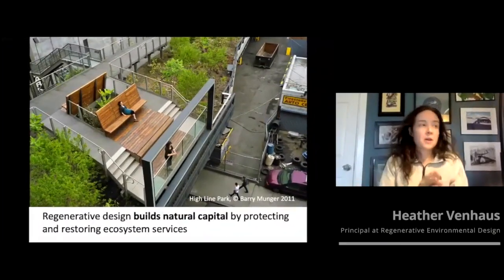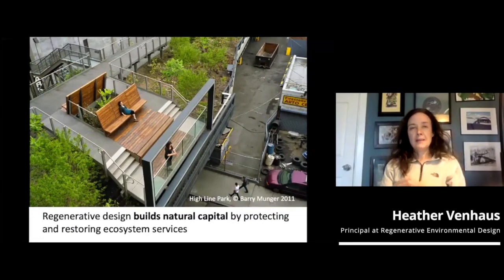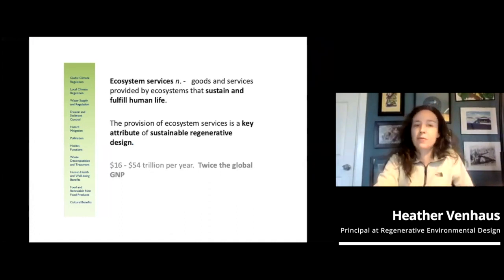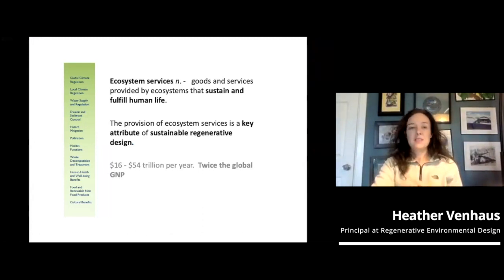So, what we're going to talk about today is regenerative design. And regenerative design focuses on building natural capital by protecting and restoring ecosystem services. A quick brief: what are ecosystem services? These are the goods and services provided by ecosystems that basically allow us to live on Earth. They sustain and they fulfill our human life.